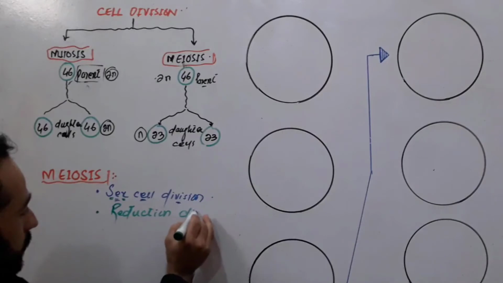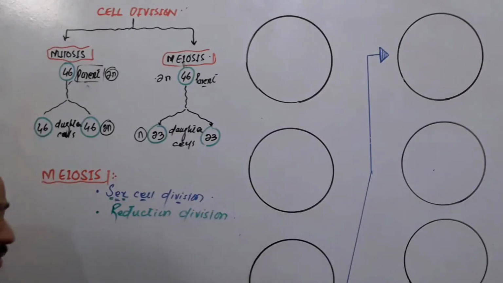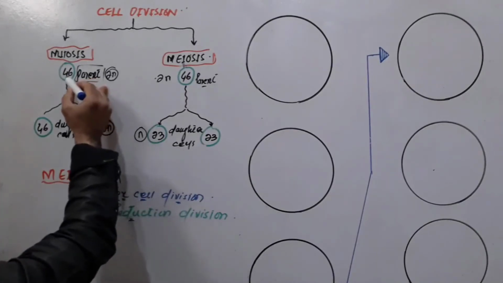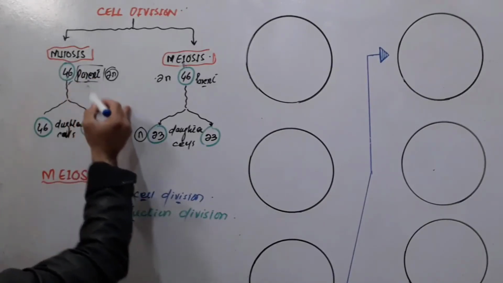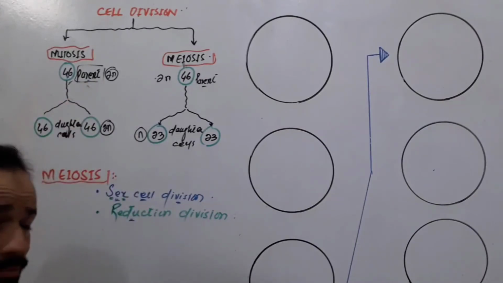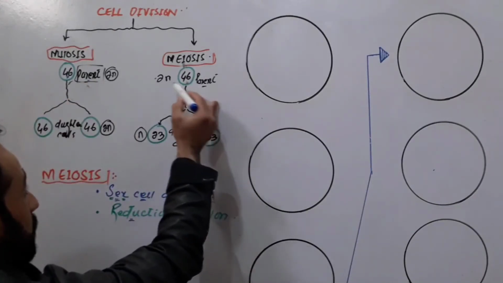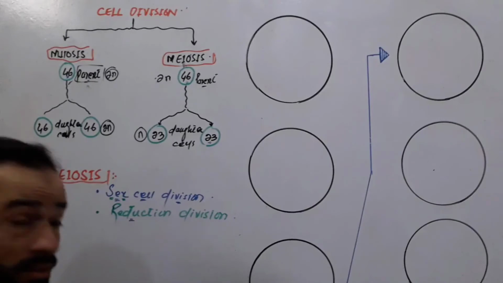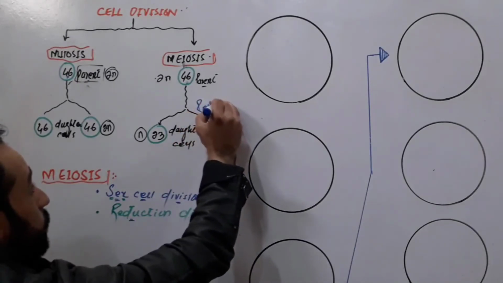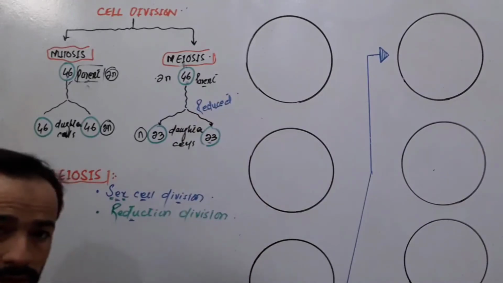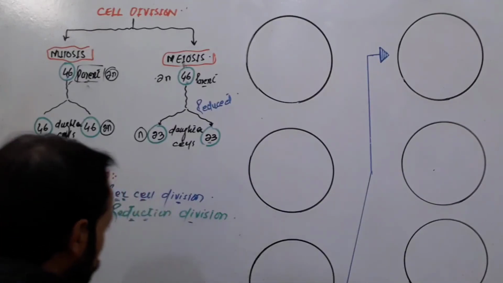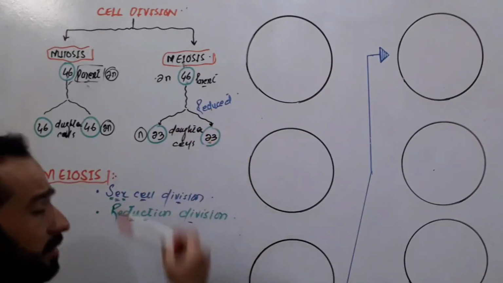Why is it called reduction division? Because reduction means to become less, to be reduced. In mitosis, the parent and daughter cells have the same number of chromosomes. But in meiosis, the parent cell has 46 chromosomes, but the daughter cells have 23 chromosomes. That's why we say that the chromosome number is reduced. So we call meiosis reduction cell division, because in meiosis the chromosome number is reduced.